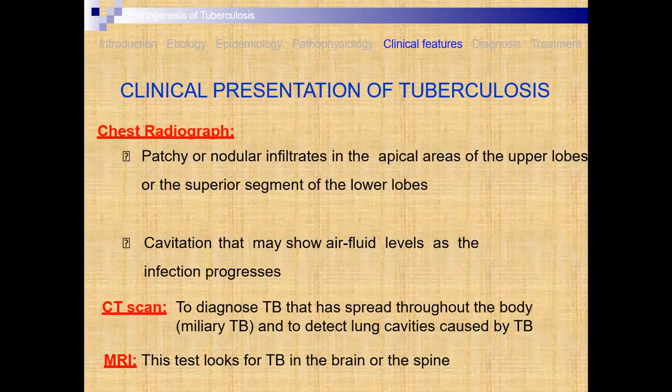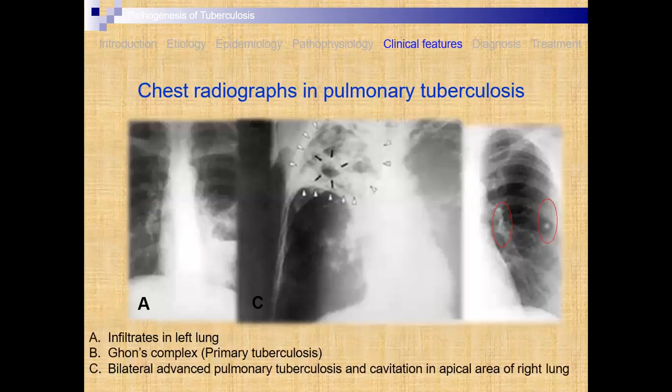Then sometimes an MRI is also carried out. This test looks for TB in the brain or the spine. MRI is mostly carried out to check whether the TB has spread to the brain or the spinal cord or not. Okay. These are the chest impressions that you have to observe.